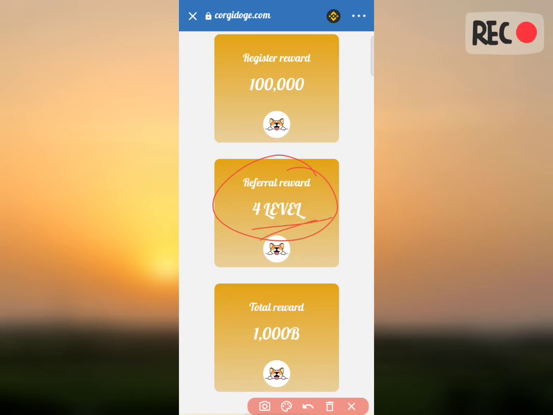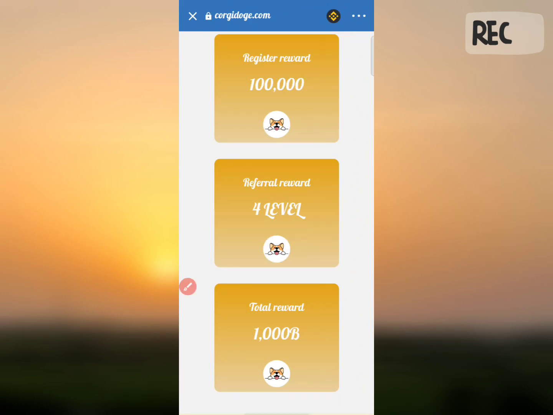There are 4 levels of referral program. Total reward is 1000 billions of Kurgi Doge. But I'm not sure about that. I can't guarantee you will have 1 billion coins, but I can guarantee that you can have 1 lakh of coins by registering on this website, by paying 50 rupees.